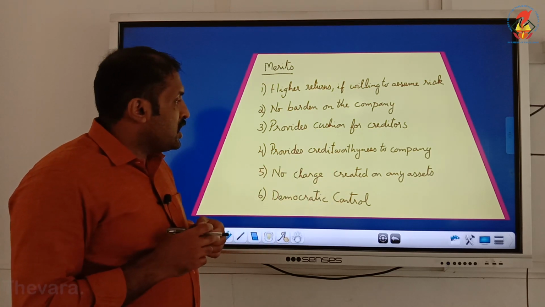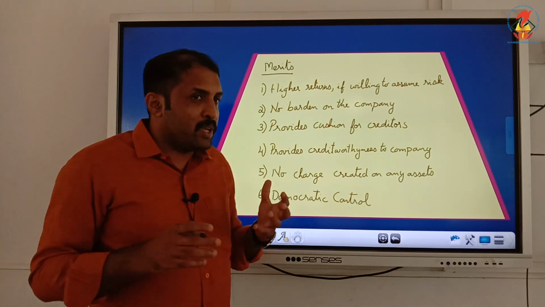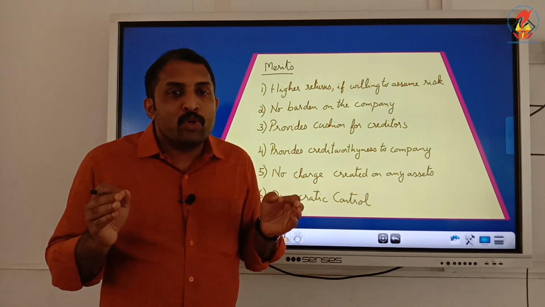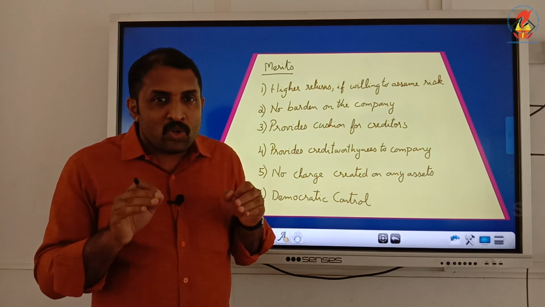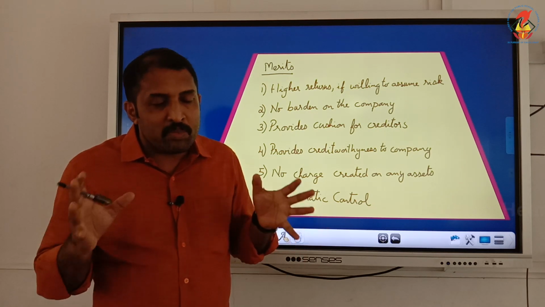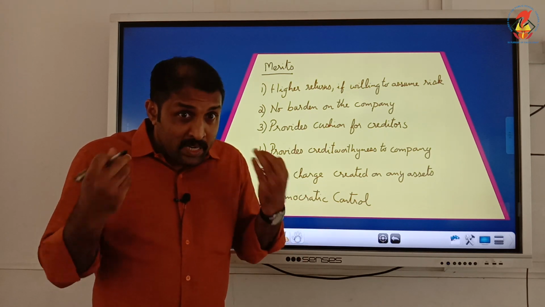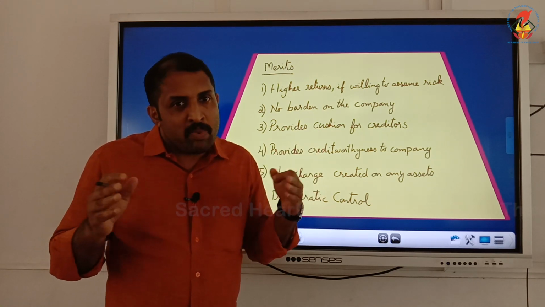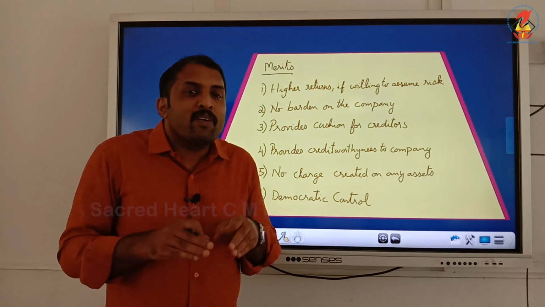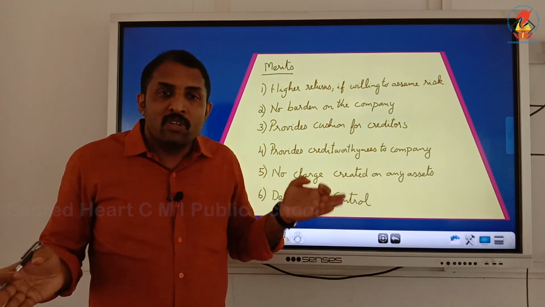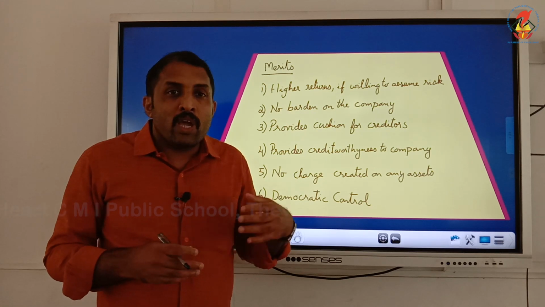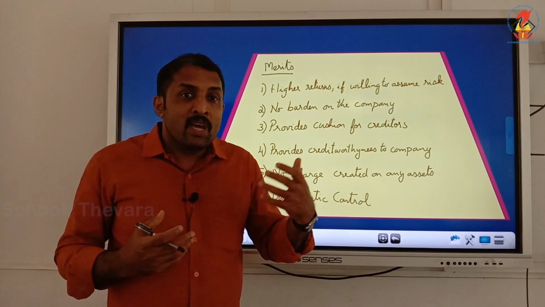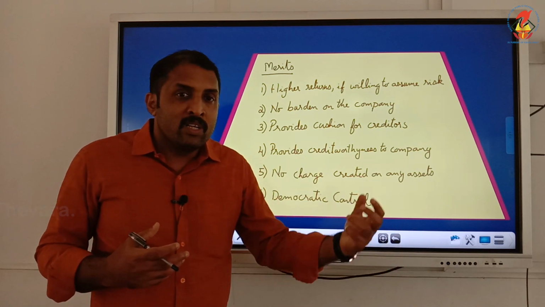Fourth one is it provides creditworthiness to the company, because a lot of persons have invested. A lot of persons have put their confidence in the company. It adds to creditworthiness, because the company has that much capital, and the merit is that based on this creditworthiness, the loan providers, the banks or other financial institutions will have confidence to give loans to the company. Looking at the equity shareholders, it is adding to creditworthiness, and loan providers will feel better to provide them with the loan.